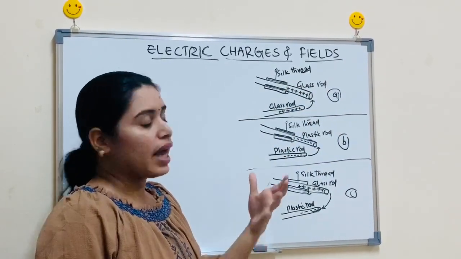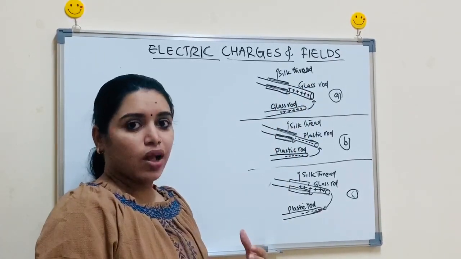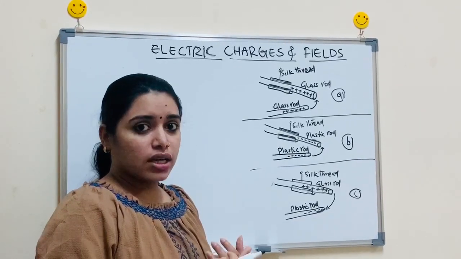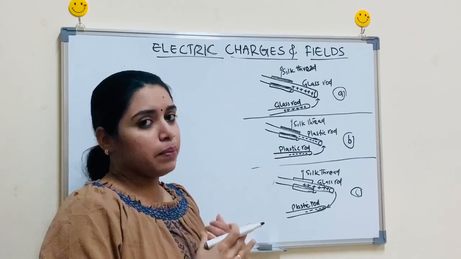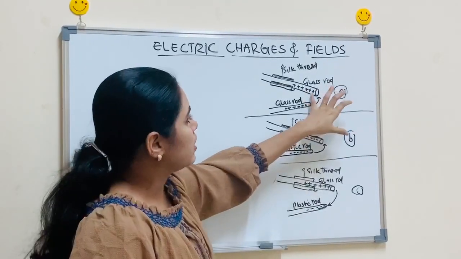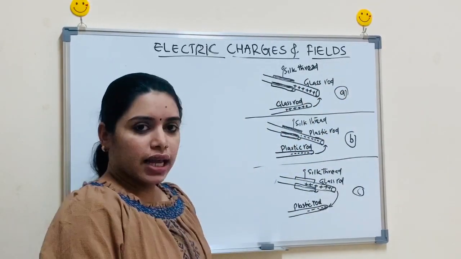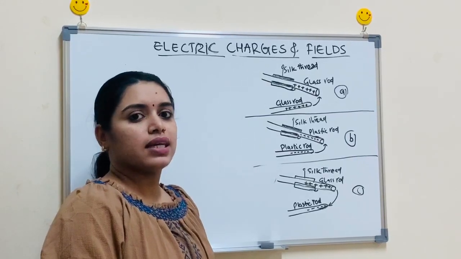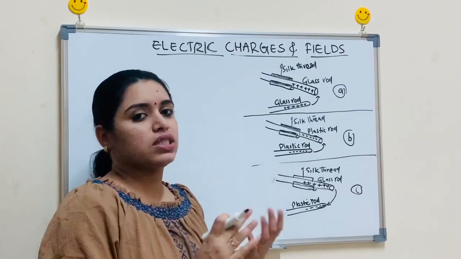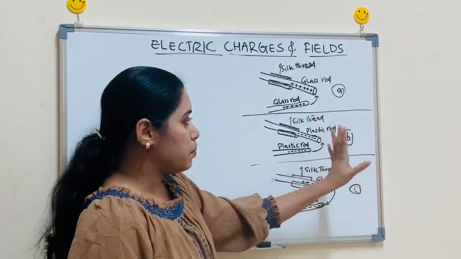Now I am introducing another property of charge, that is, like charges will always repel each other. What do you mean by like charges? Like charges means charges having the same sign. Here it is positive, it is also positive, so they will repel each other in this first experiment. Then another like charge is also there. What is that? Yes, negative and negative. Negative and negative is a like charge, and positive and positive is also a like charge. Just look at this picture B.